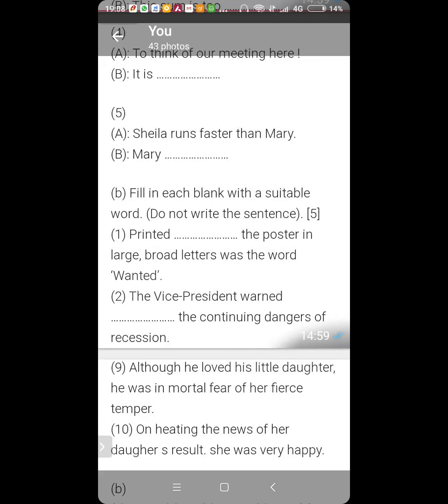Number 2, Ansh. The vice president warned dash continuing dangers of recession. The vice president warned about. Against. You can use here against. You want something against somebody.